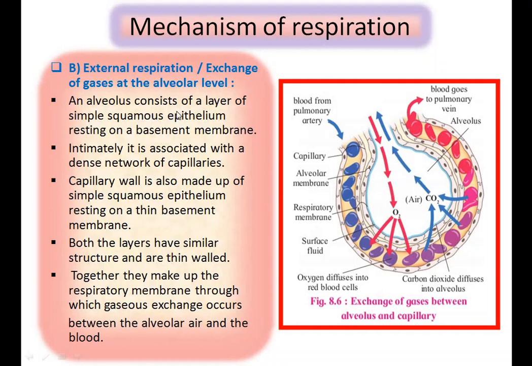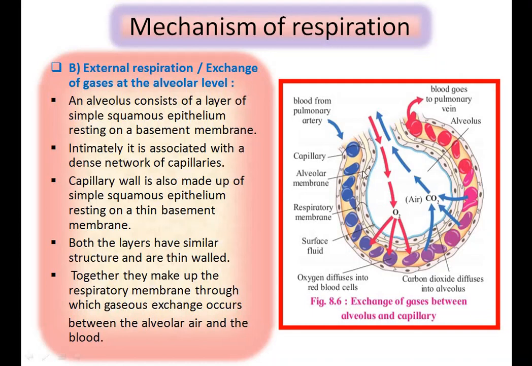An alveolus consists of a layer of simple squamous epithelium resting on a basement membrane. Here is the alveolar membrane, made up of simple squamous epithelium resting on the basement membrane.